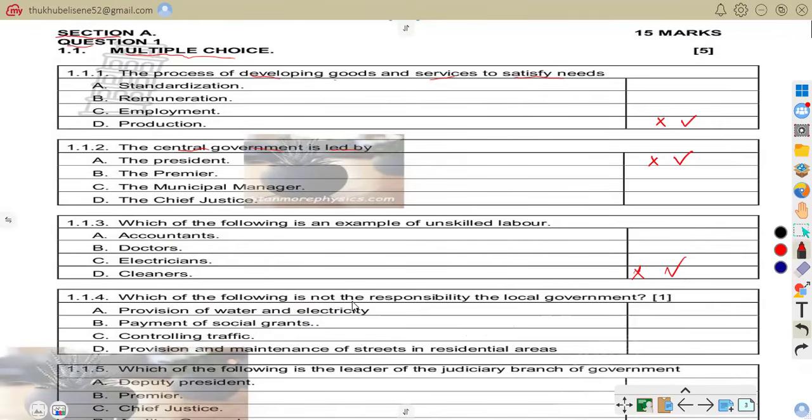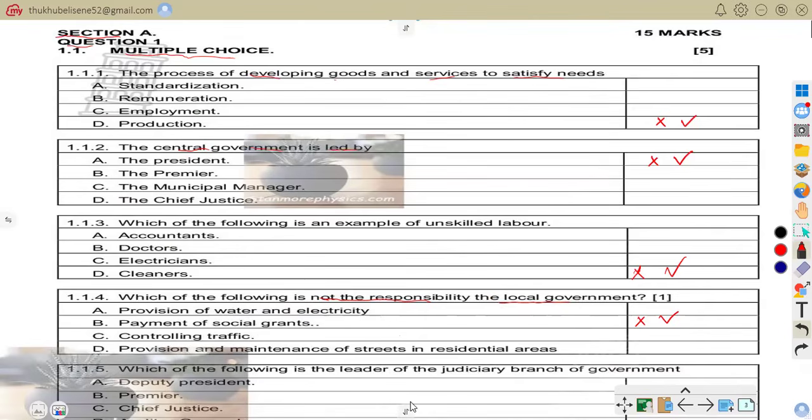Which of the following is not a responsibility of the local government? We have provision of water and electricity, payment of social grants, controlling traffic, and provision and maintenance of streets in the residential areas. Now we want to know the correct answer there. The correct answer is B.